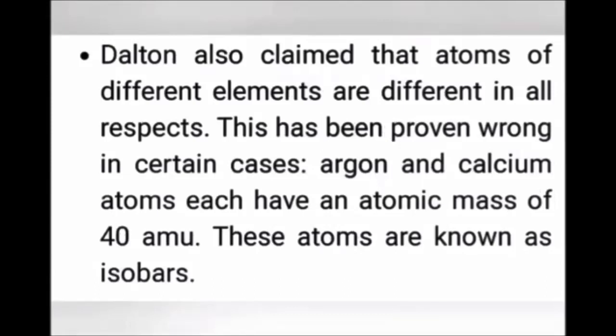The next postulate: atoms of different elements are different in all properties except atomic mass, and these are called isobars. For example, argon and calcium are atoms of different elements but have the same atomic mass of 40. Different atoms having the same atomic mass are called isobars.